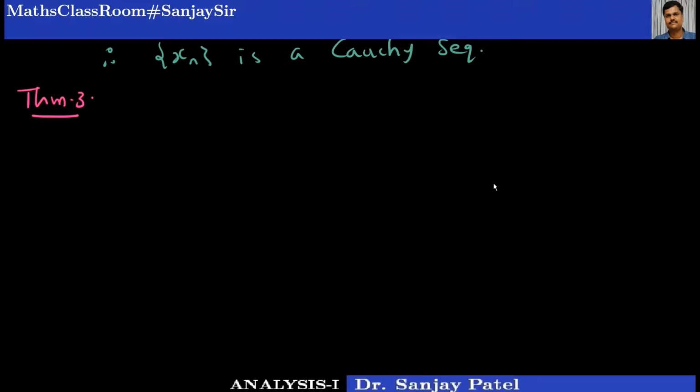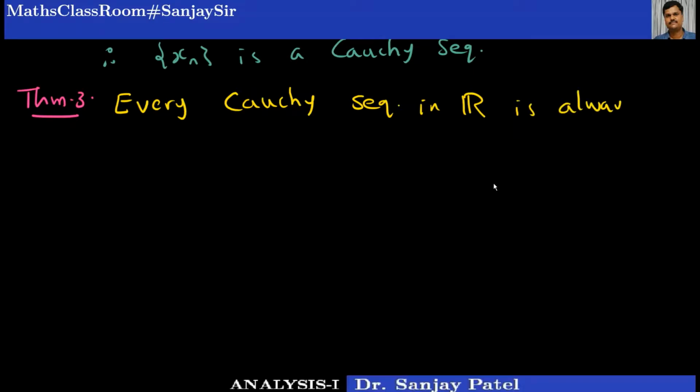So what I am going to prove here is that every Cauchy sequence in R is always a convergent sequence.